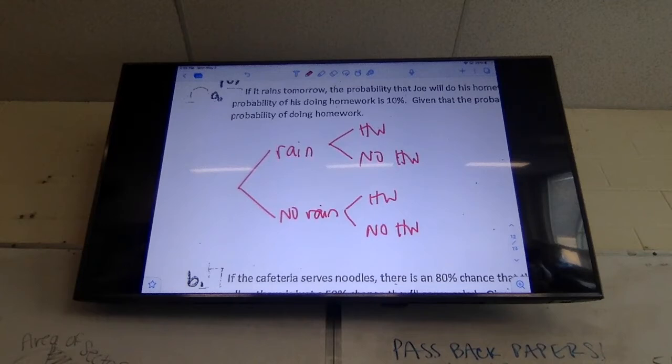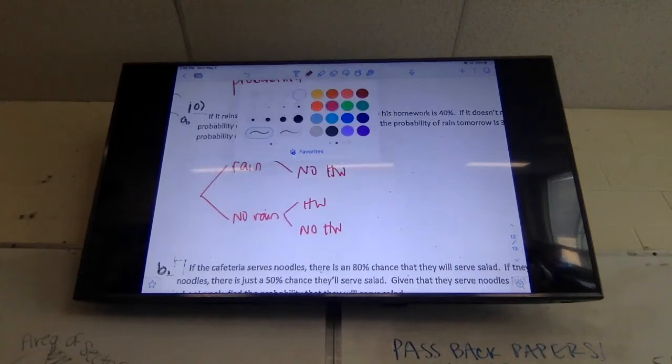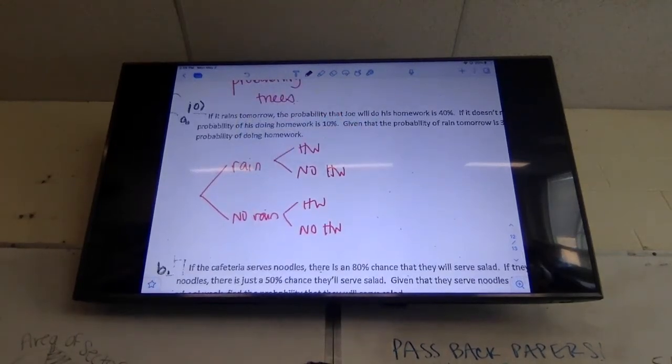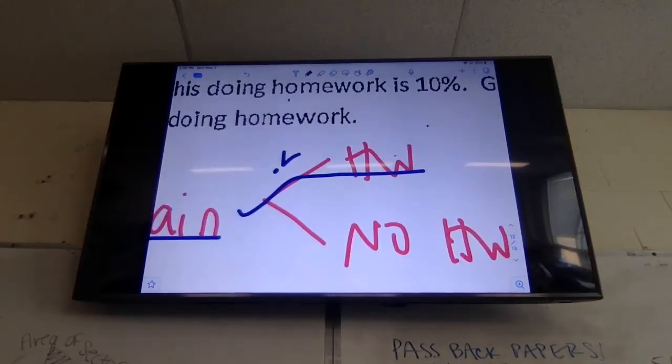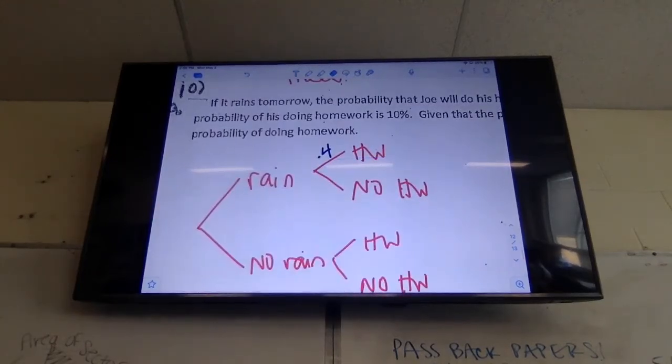On those branches, we're going to write the probability that that will happen. The first one is, if it rains tomorrow, the probability that Joe will do his homework is 40%. So I'm going to follow the branch from it's going to rain, and then the percent that he's going to do his homework. On the line that connects rain to homework, I'm going to write 40% as a decimal, 0.4. So what's the probability that he will not do his homework if it rains? 60%, 0.6.